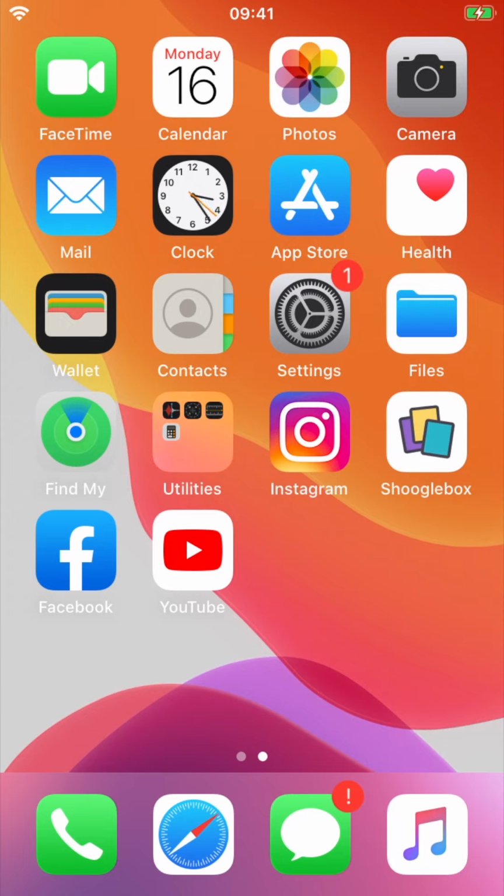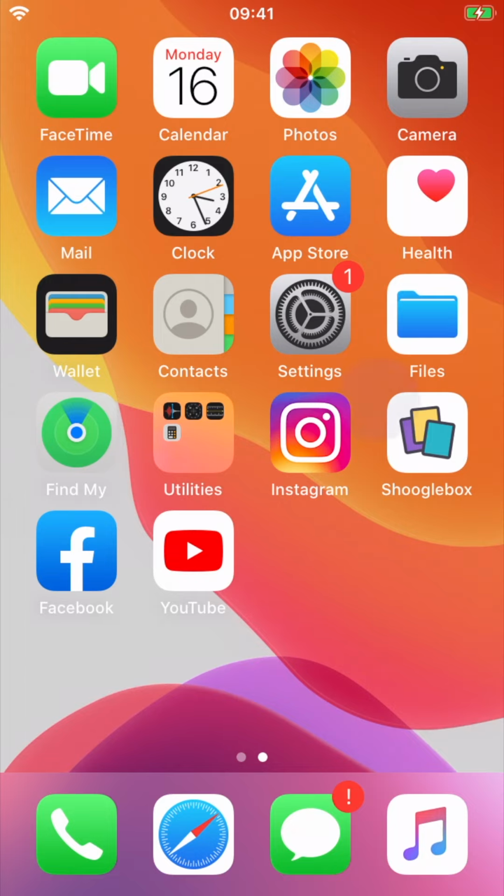In this video we'll have a look at the app and how to get started with it. For this demonstration I'll be using an iPhone, but everything will be fairly similar on an Android device too, so hopefully you'll still be able to follow along. So the first thing to do is to make sure that you've got the Shooglebox app installed on your device. Once you've done that, let's open it.